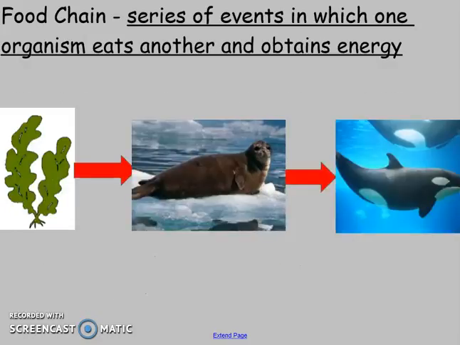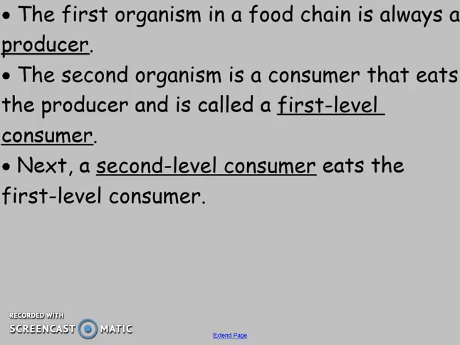Okay, so a food chain is going to be a series of events in which one organism eats another and obtains energy. For example, we've got some sea kelp here. It's a producer, gets energy from the sun. The seal is going to eat the kelp, and then the killer whale or orca whale is going to eat the seal to get their energy. So the first organism in the food chain is always, always, always a producer because they're starting with that energy from the sun.